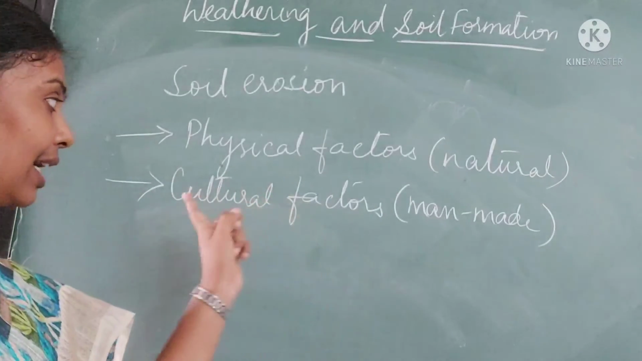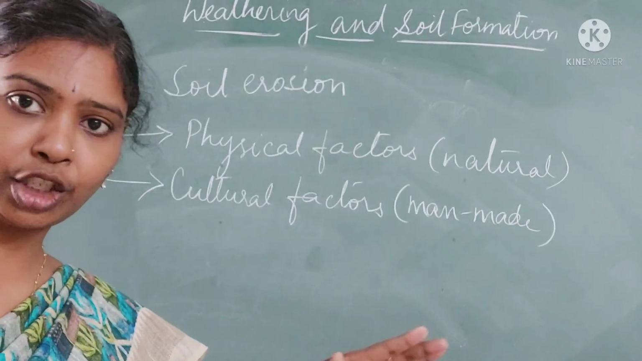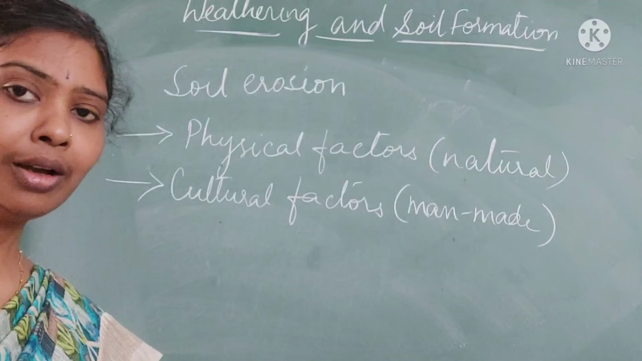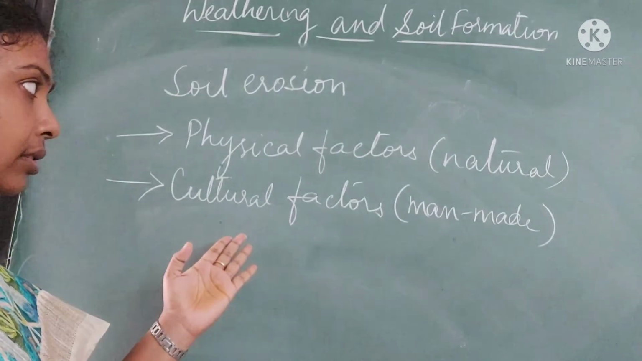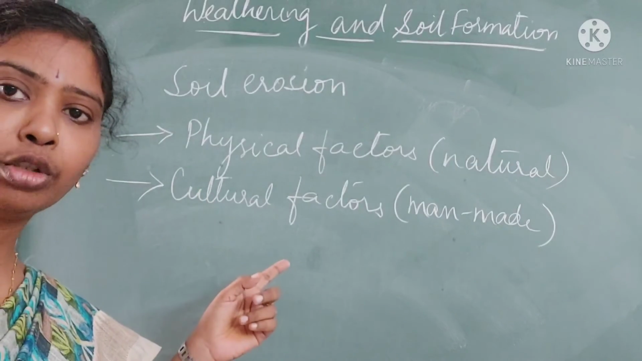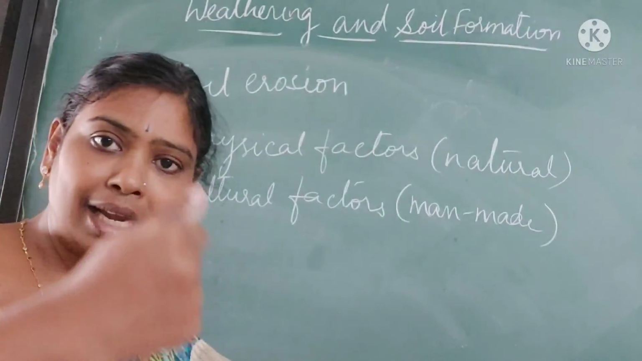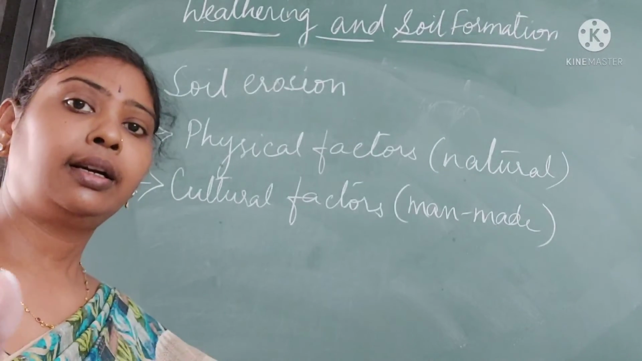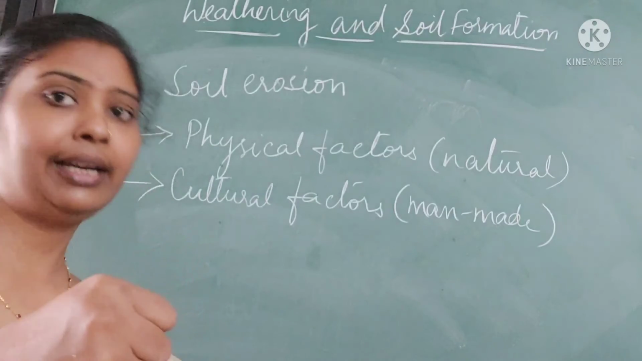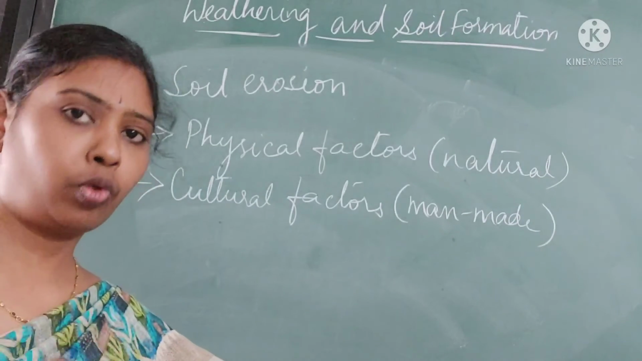And sometimes even cultural factors, what we say man-made factors, deforestation and all. Because of deforestation or mining, quarrying, all these are cultural factors. So because of these factors also, soil erosion takes place. See, whenever we deforest, the roots are lost, so the water is not held by the trees. So the top layer is washed off.